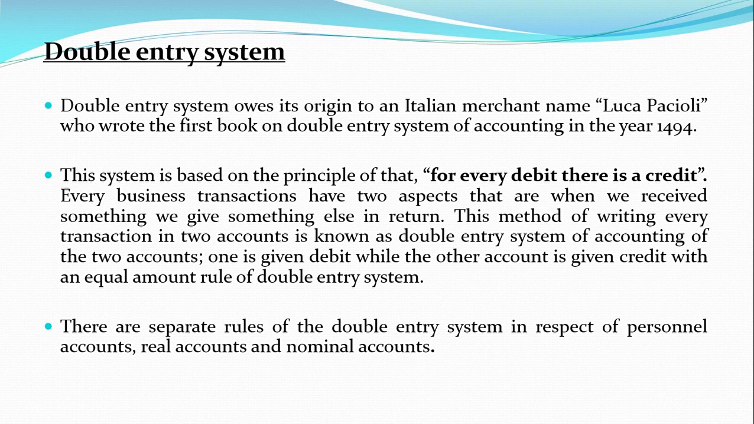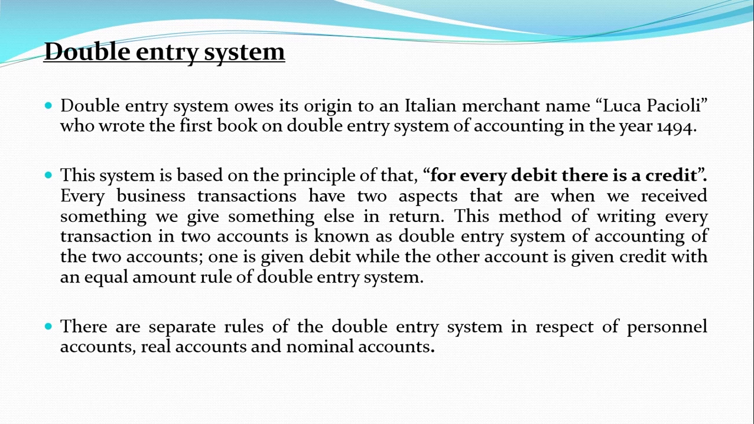The double entry system owes its origin to an Italian merchant named Luca Pacioli, who wrote the first book on double entry system of accounting in the year 1494. This system is based on the principle that for every debit there is a corresponding credit. Every business transaction has two aspects: when we receive something, we give something else in return. So there is always a give and take relationship.